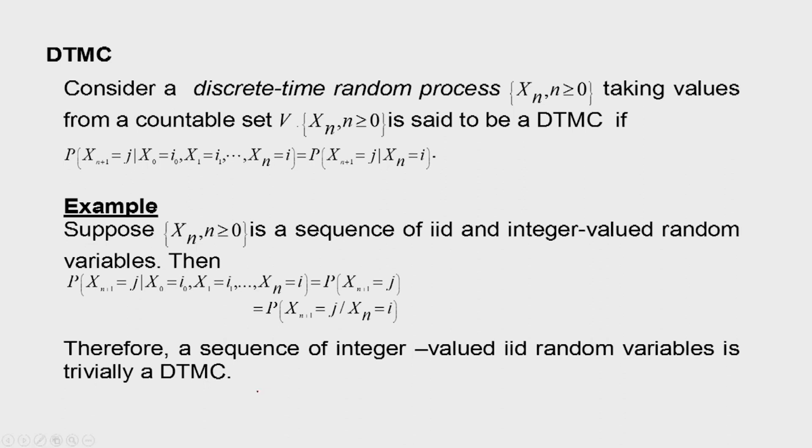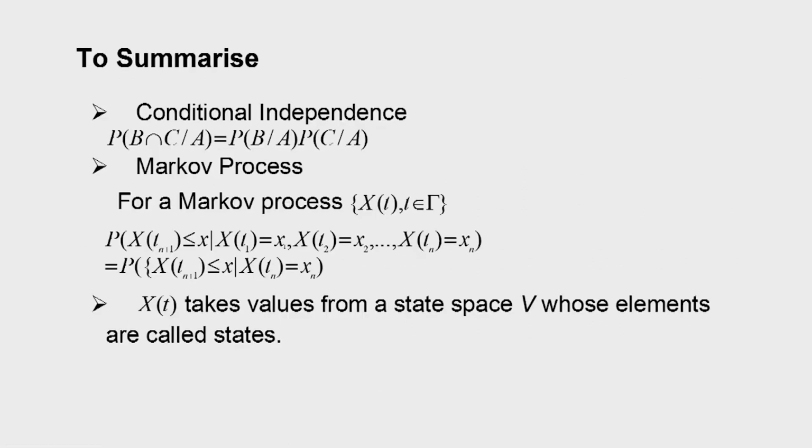So that way we covered Markov processes, that is definitions of Markov processes, continuous time Markov chain, discrete time Markov chains. So let us summarize what we learned today. To summarize, we discussed conditional independence.